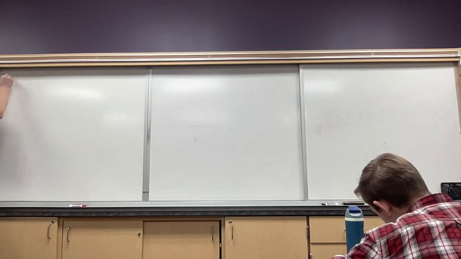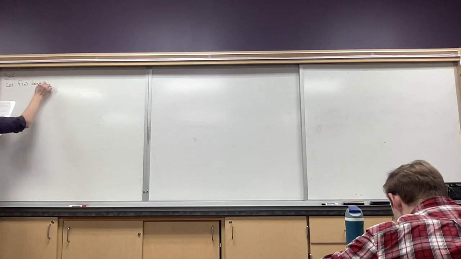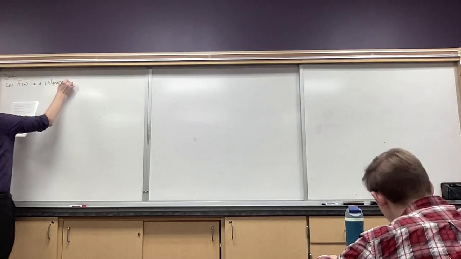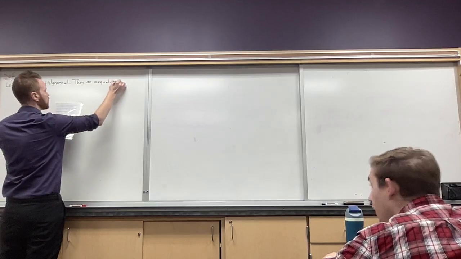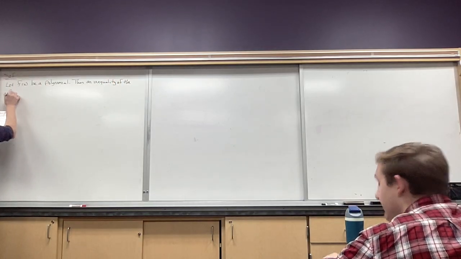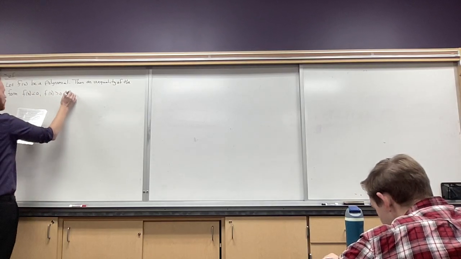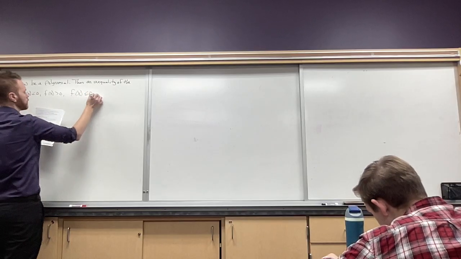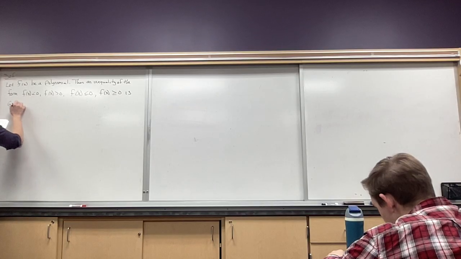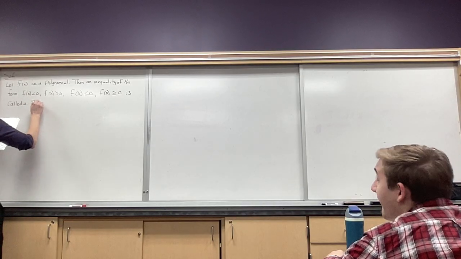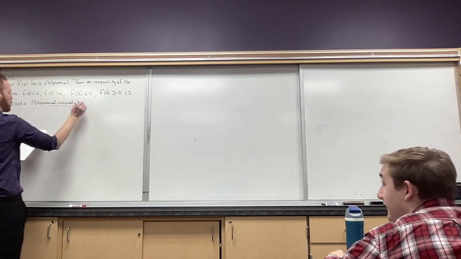Quick little definition. So let f of x be a polynomial, then an inequality of the form f of x less than 0, f of x greater than 0, and then we'll do the same thing with the equal to symbols, is called a polynomial inequality.